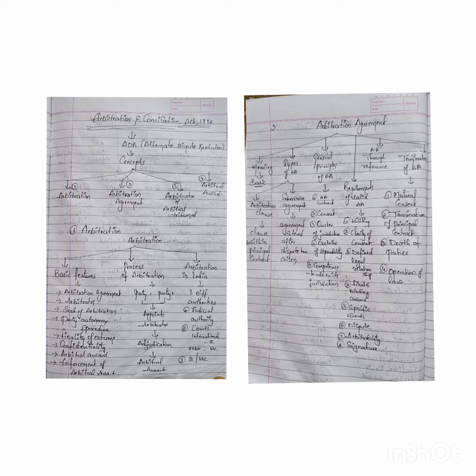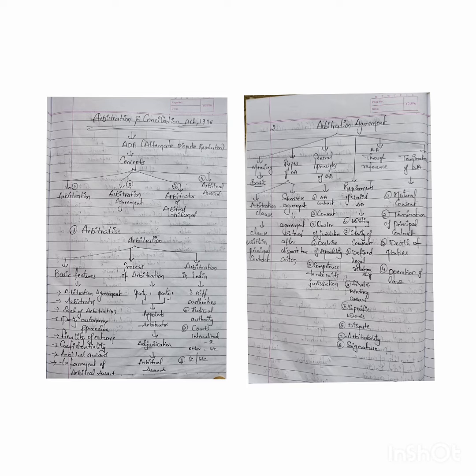Next, the arbitrator. The arbitrator is the person who is appointed to resolve the dispute, and the arbitrator is often referred to as the arbitral tribunal also. He is similar to a court's judge. Here the arbitrator must be unbiased and independent, and he should act neutrally to resolve the dispute. So, first the arbitration agreement, next the arbitrator.